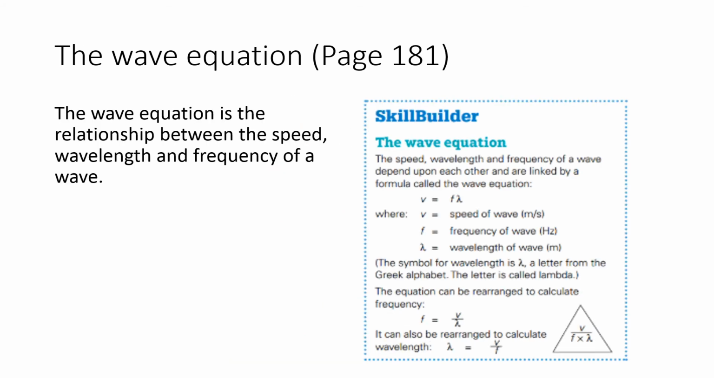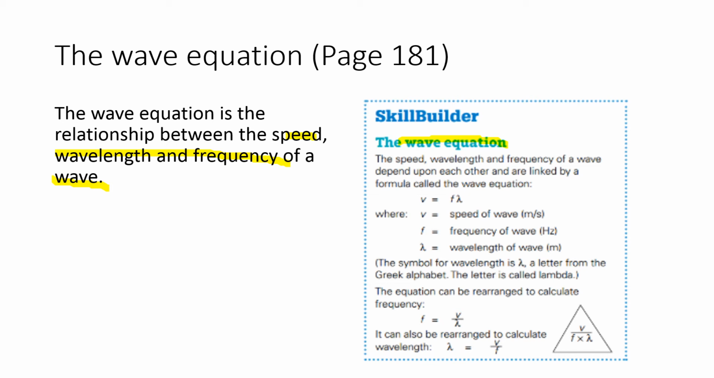Alright, so we are looking at the wave equation. The wave equation is the relationship between the speed, wavelength, and frequency of the wave. If you look at this particular diagram, you can see our skill builder. It says that the speed, wavelength, and frequency of a wave depend upon each other and are linked by a formula called the wave equation. So make sure you know what the wave equation is.